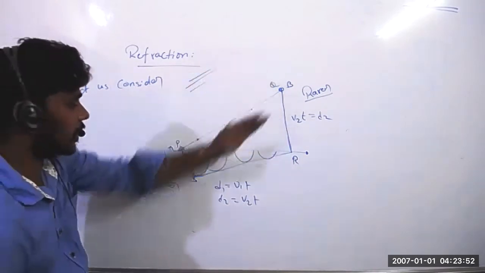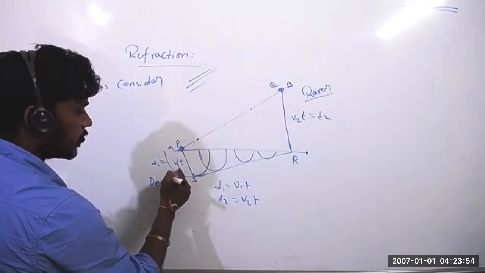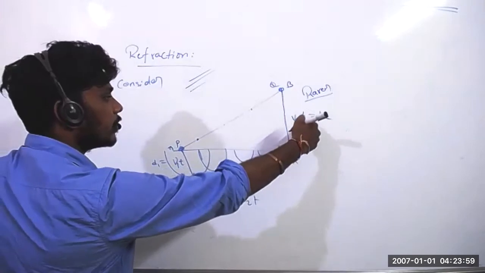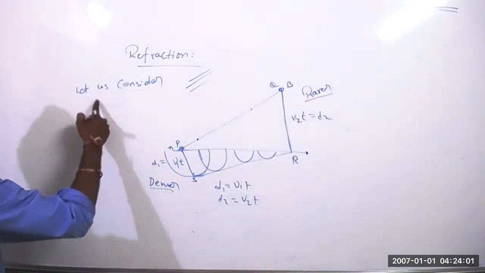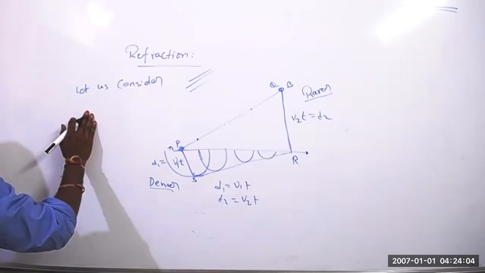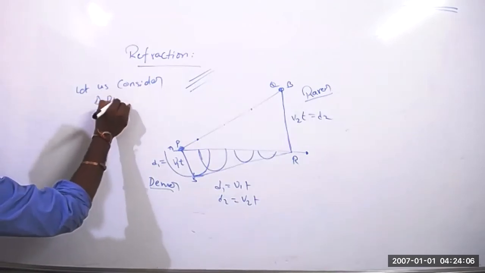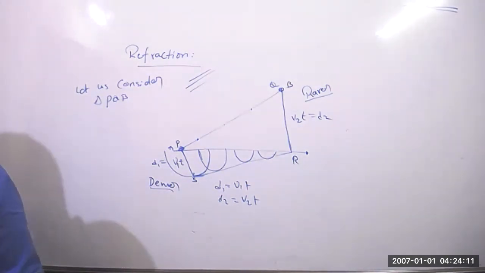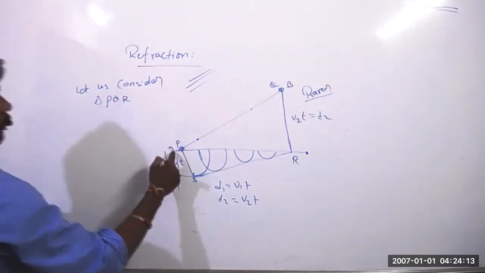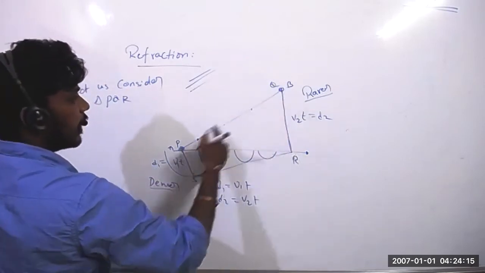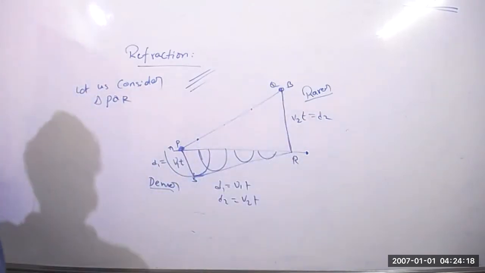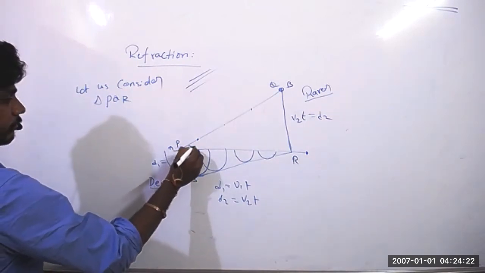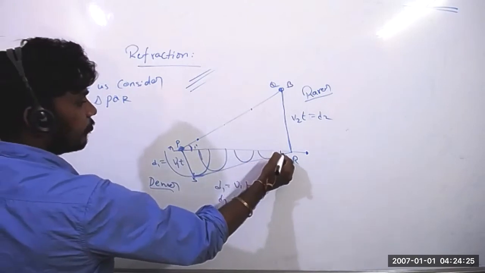Once it has entered, this point will reach this much distance, and this point is still coming. So this point should travel this much distance to reach here. So here let us consider triangle PQR. From triangle PQR, this is the angle of incidence, and this is the angle of refraction.